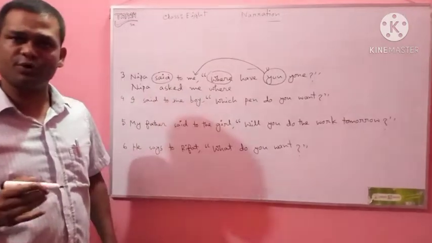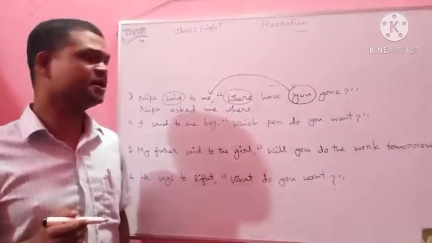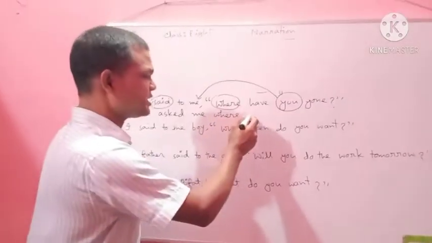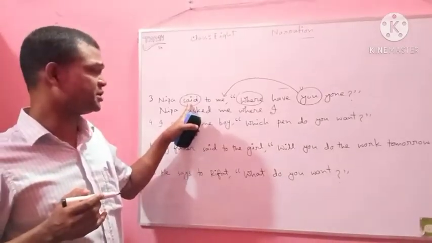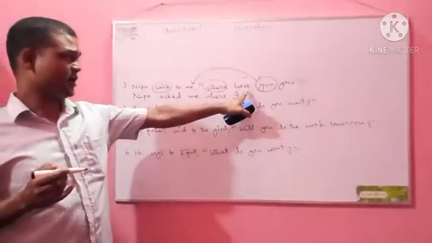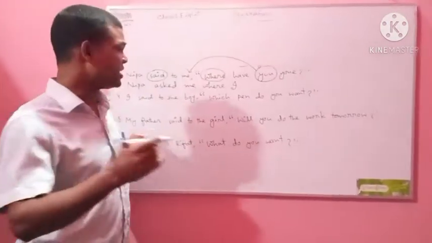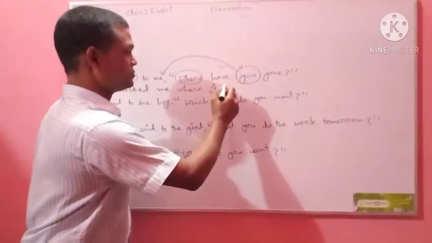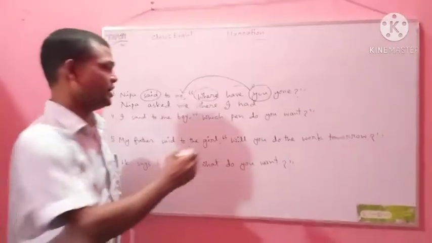Second person follows the object of the reporting verb. What is the object? Me. It will be subject in form. As the reporting verb is past tense, it will be corresponding past tense in the indirect narration. Here the reported speech is present perfect, so it will be past perfect. Have will be changed to had.